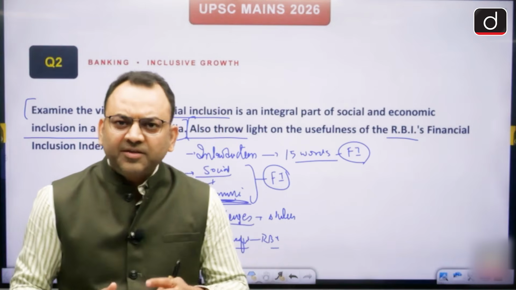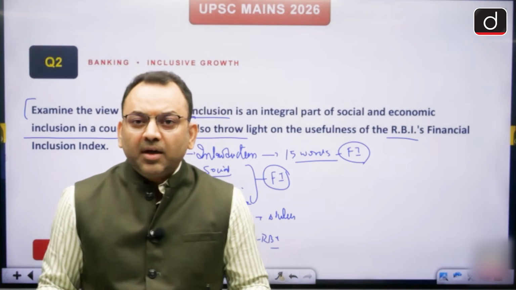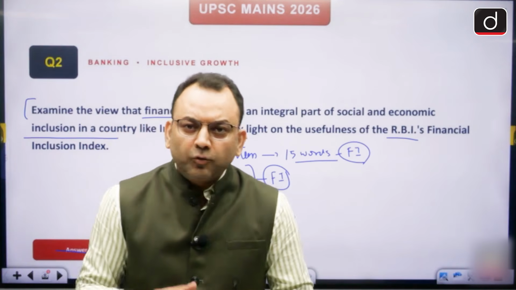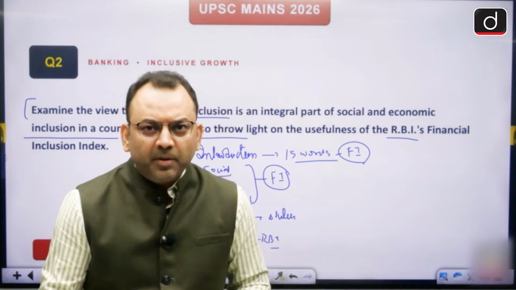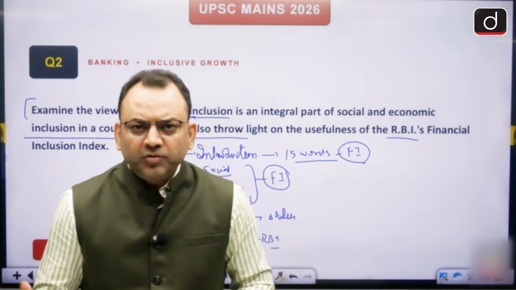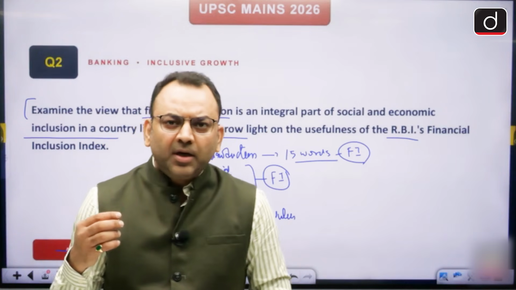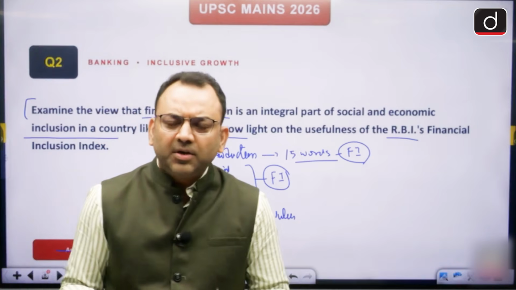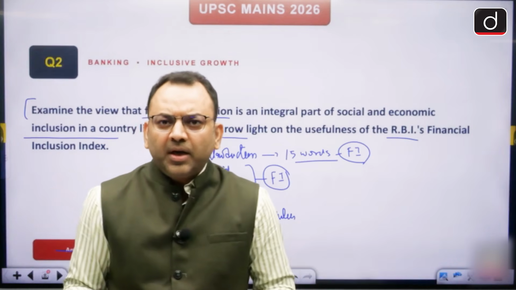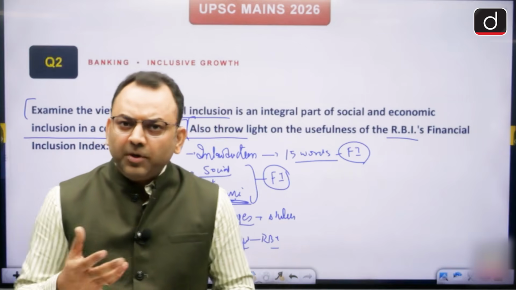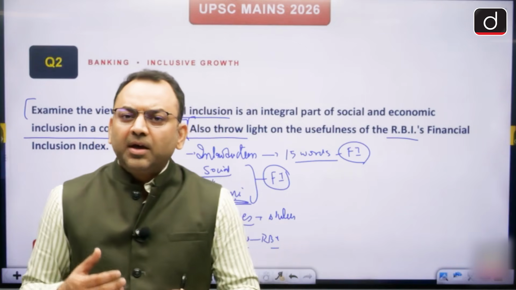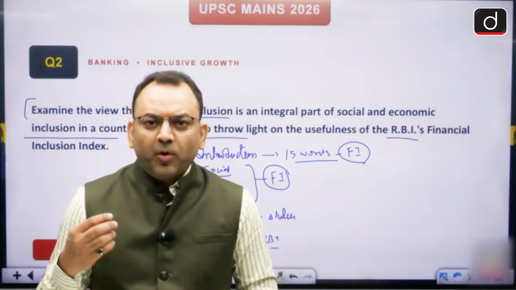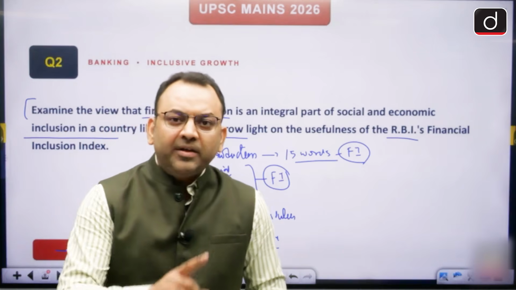Economy formalization takes place. The whole gig economy is largely based on the financial inclusion. You see, you make multiple payments through multiple gig economy platforms. You book for cab, you book for the home services, you book for the food, etc. They all are based on the financial inclusion. So economically, it has added to the GDP of the country, the jobs in the country, the loans in the country, the deposits in the country. But socially, it has also a benefit.